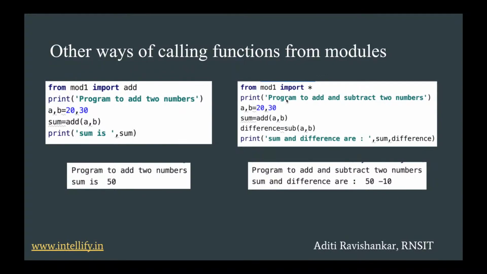This is one advantage. You might ask, what is the difference between import mod1 and this method, from mod1 import asterisk? Because both of them imported all the functions from the module. The difference is the name is not being added here. Does that make a difference? Yes, it does. The advantage of this notation is that it is easier to use the functions inside the current module because you don't need to specify which module the function came from.